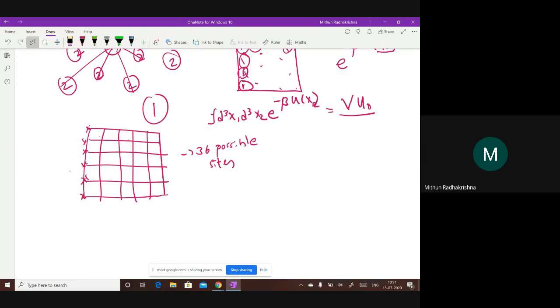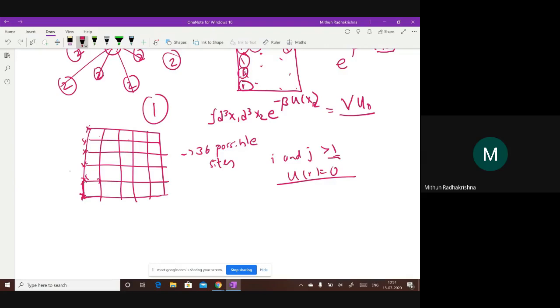Imagine that if the distance between molecules i and j is greater than one lattice unit, then the potential u is 0. This is a very fair assumption, similar to an ideal gas. If I'm modeling a real gas on a lattice, this is the model I would start with. I'll say they interact only if they are neighboring lattice sites. Remember, this is just one, not even diagonal. So if something is here and here, I will not consider them to be interacting. Only if they are in neighboring sites.